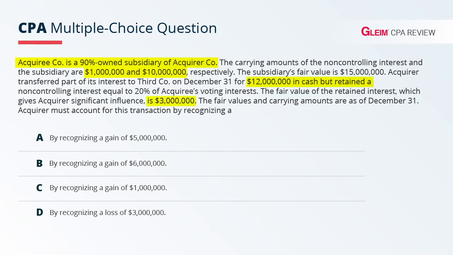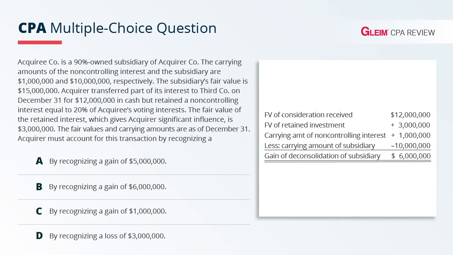Okay, so they gave up some, they retained some, and the value is 3 million. The fair values and carrying amounts are as of December 31st. Acquirer must account for this transaction how? All right, now we have to decide if we're going to get a gain or a loss on this transaction. Okay, so remember, a lot of information here, but I'm going to show you how to do the calculation. To see if you have a gain or a loss, we're going to start with